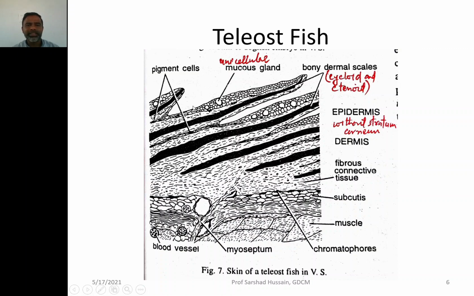Very restricted epidermis is present over there in very few layers of cells, where they have the mucous glands, also unicellular mucous glands for the production of mucus. And then from the dermal layer you can see that the pigment cells are coming and they are producing the coloration to the skin. So the epidermis is very much reduced over there.